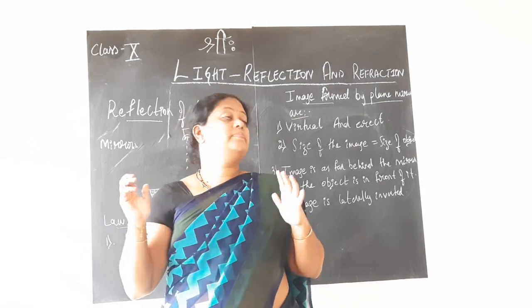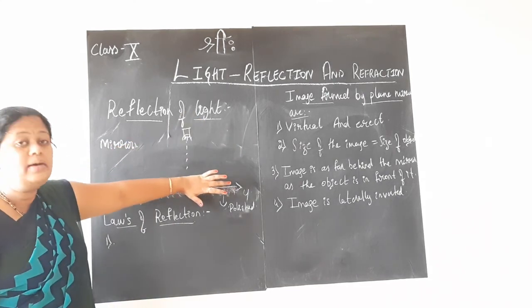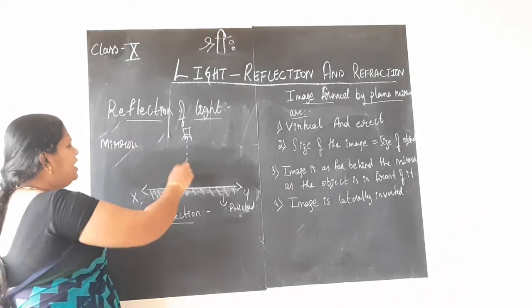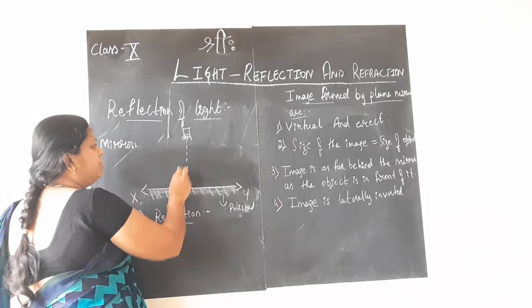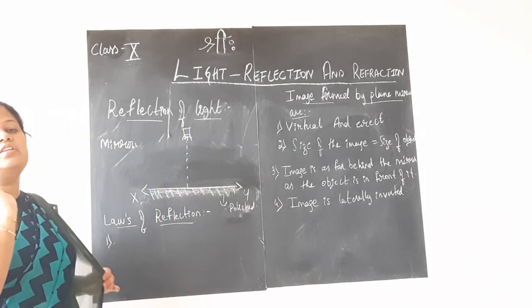The complete light is falling on the mirror. There will be many rays of light coming from the source of light which is incident or which is falling on the mirror.